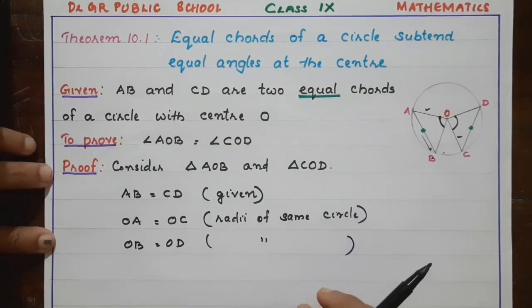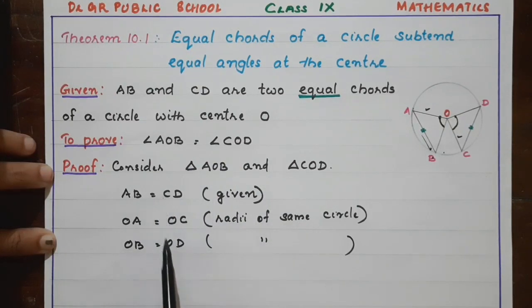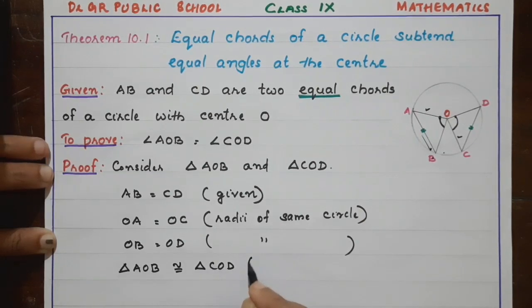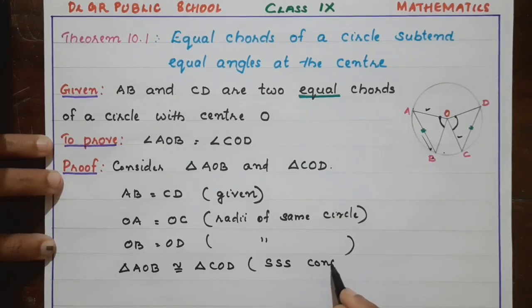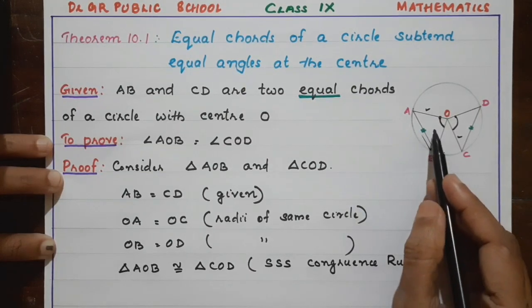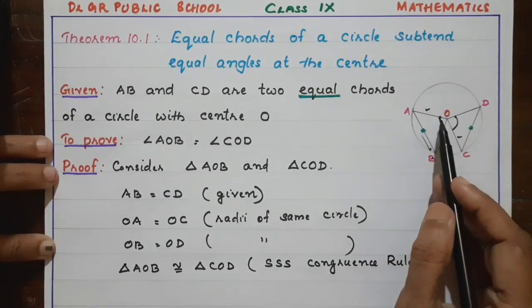Isn't it? Now which criteria can be applied to say these two triangles are congruent? We have taken all the three sides. Isn't it? So we can say triangle AOB is congruent to triangle COD by the SSS congruence rule. Isn't it? So we proved these two triangles are congruent. Now we can say the required equality of angles.